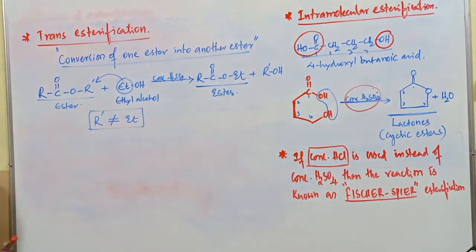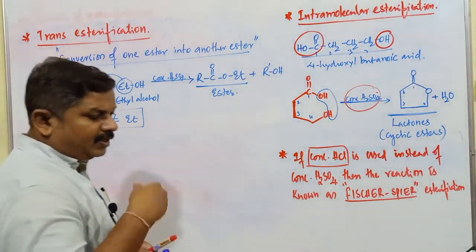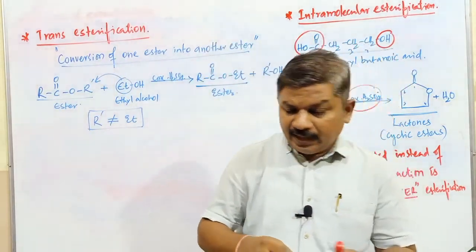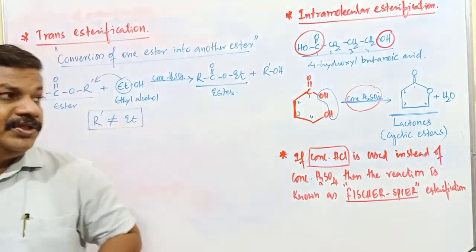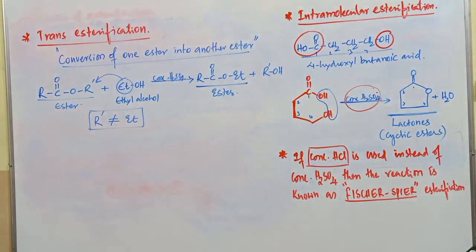So that conversion of one type of ester into another type of ester is commonly known as trans esterification reaction. Copy this.